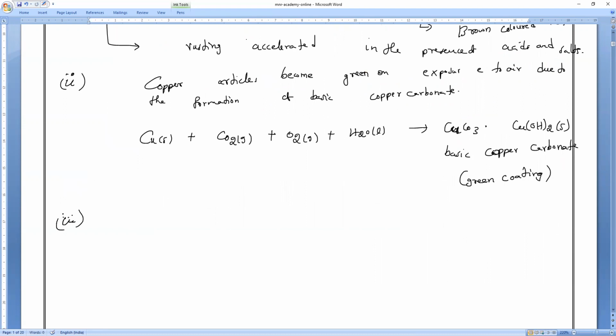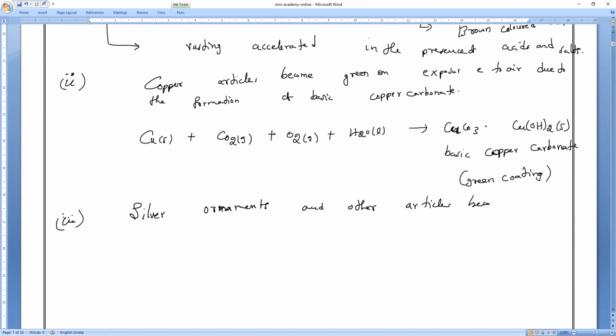Third one is very familiar. What is that? Black color corrosion. Everyone? Silver. Yes. If you have silver ornaments, silver is also one of the expensive metals, and other silver articles will become what, guys?